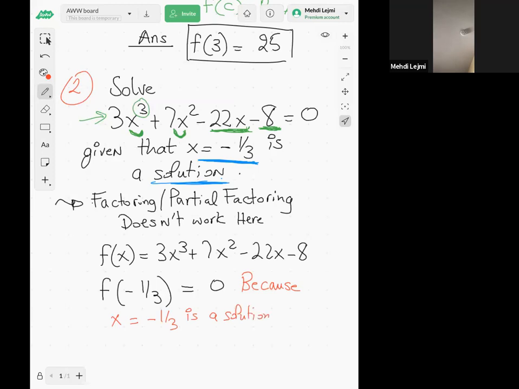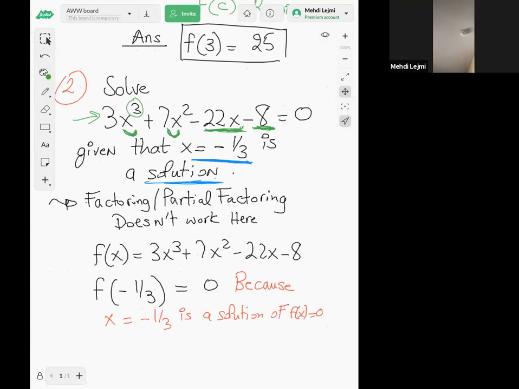So if you plug negative 1/3 into f of x, you get 0. Now, you know that f of negative 1/3 is equal to 0.